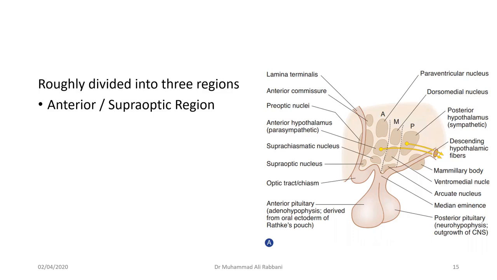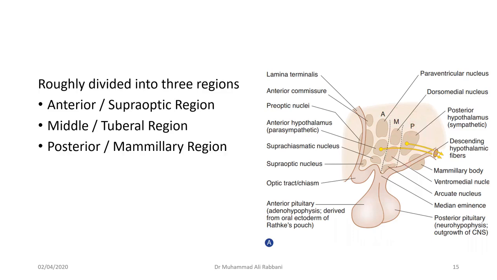One is the anterior portion, labeled here as A. This portion is above the optic chiasm, so it is supraoptic. Then this is the middle part, known as the tuberal part, and then this is the posterior part. It is also known as the mammillary part because it is present above the mammillary bodies.